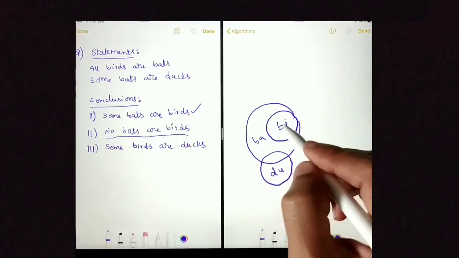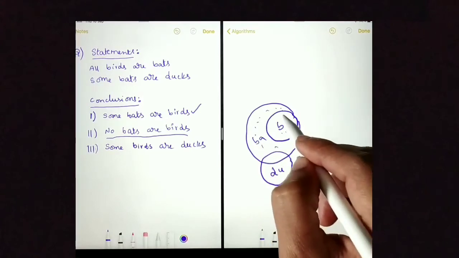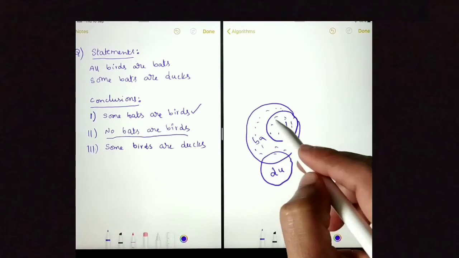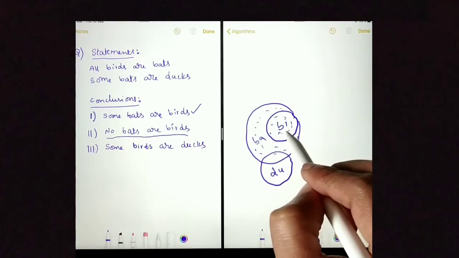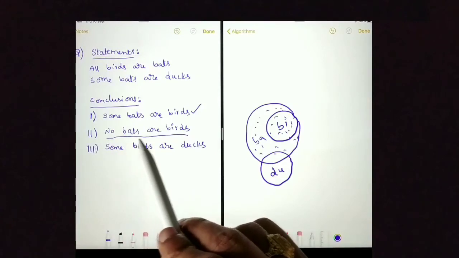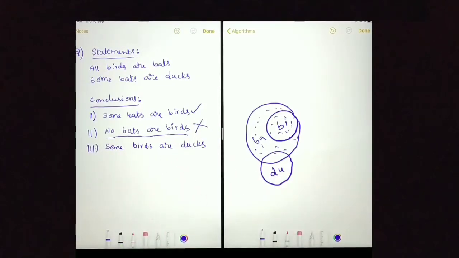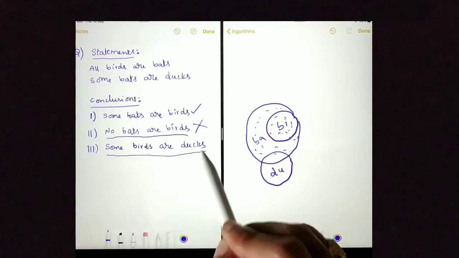And here you can see if these are all bats and these bats are birds. Because I could prove some bats are birds, we cannot say that no bats are birds. This is wrong. Next conclusion is some birds are ducks.